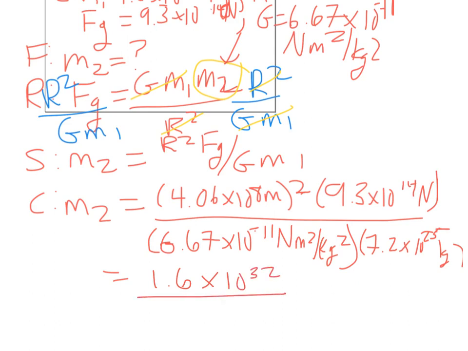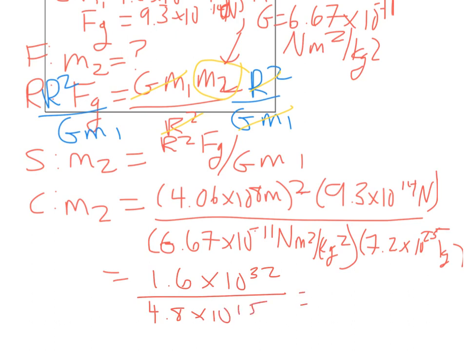And on the bottom, we've got 6.67 times 10 to the negative 11th, and then times 7.2 times 10 to the 25th. Oops. Mine, instead of doing a parentheses, did a number. Okay, so that comes out to be 4.8 times 10 to the 15th.